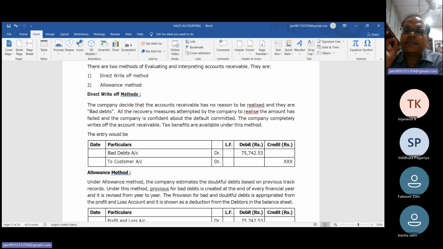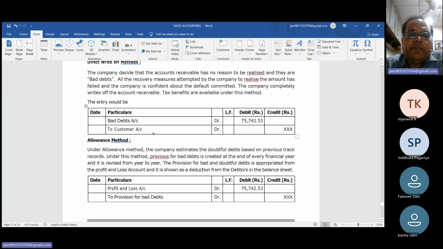As the last option, which is not mentioned here, the company has to issue a legal notice. After issuing the legal notice, if the party does not pay the amount, then the amount can be treated as bad debts. The company completely writes off the account receivable.